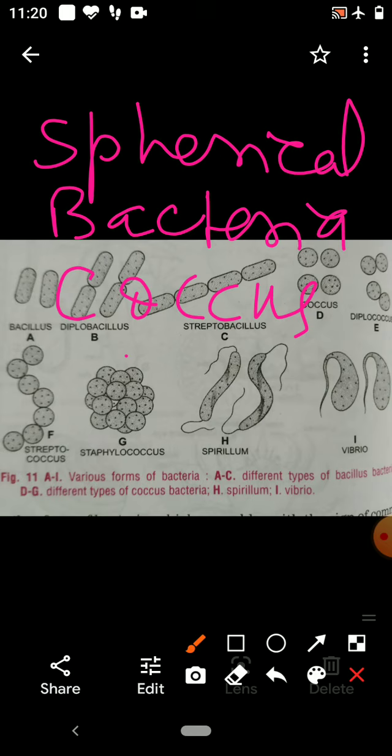These coccus bacteria do not have flagella; they are non-motile. If they occur single, they are micrococcus.